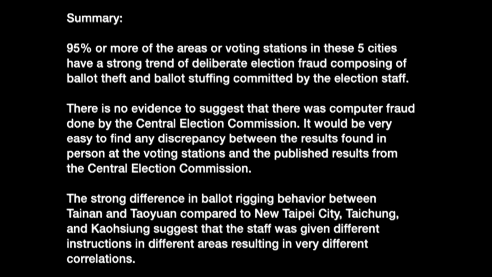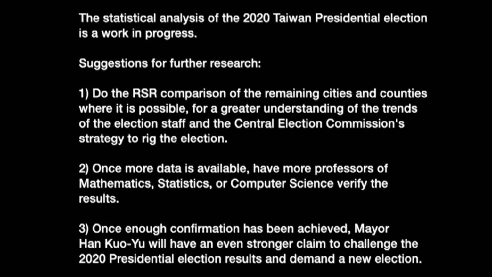The strong difference in ballot rigging behavior between Tainan and Taoyuan compared to New Taipei City, Taichung, and Kaohsiung suggests that the staff was given different instructions in different areas, resulting in very different correlations. The statistical analysis of the 2020 Taiwan presidential election is a work in progress.